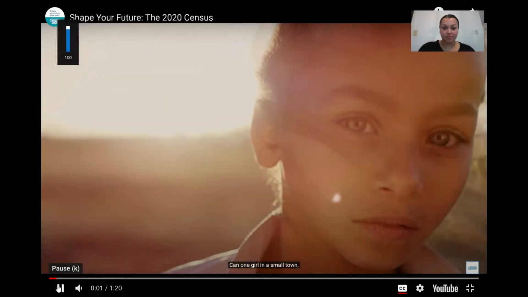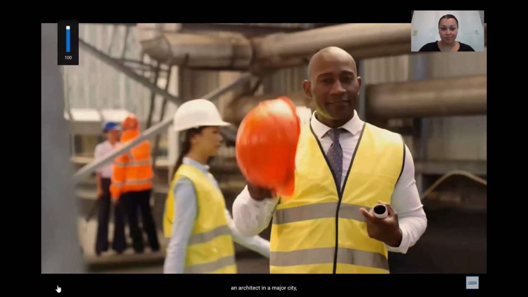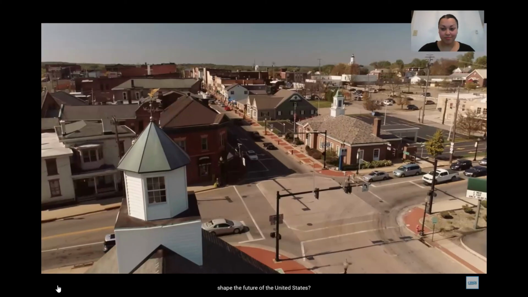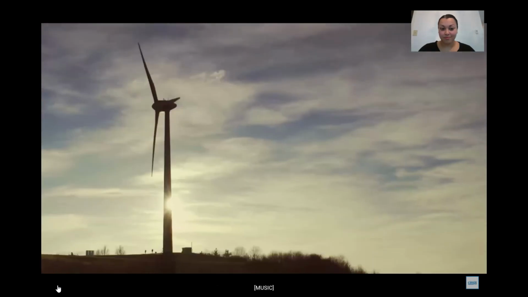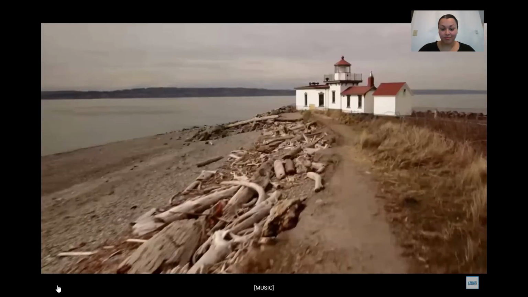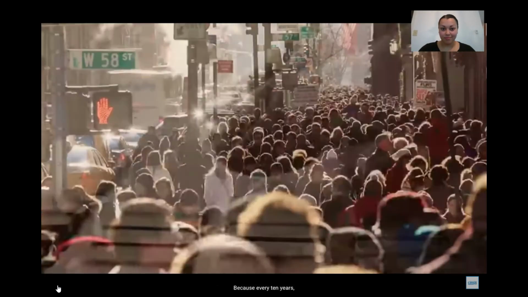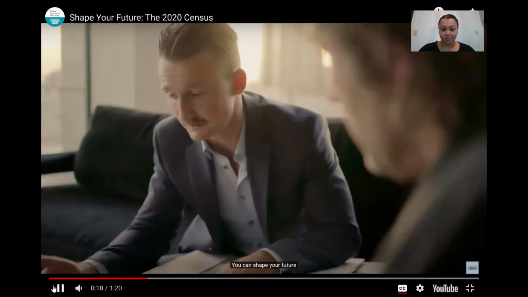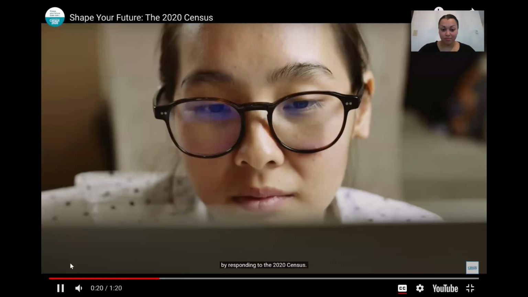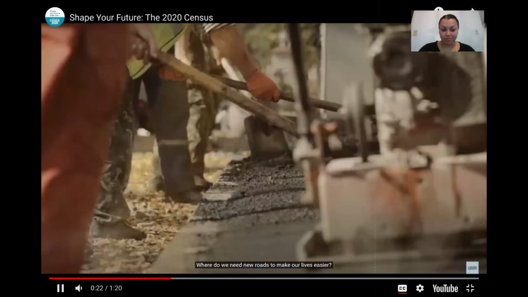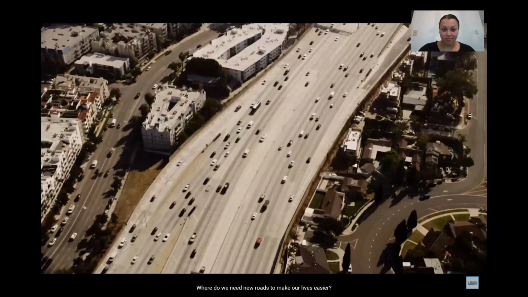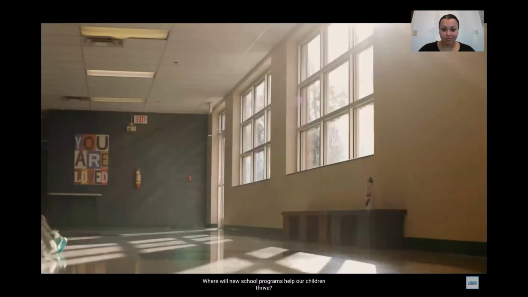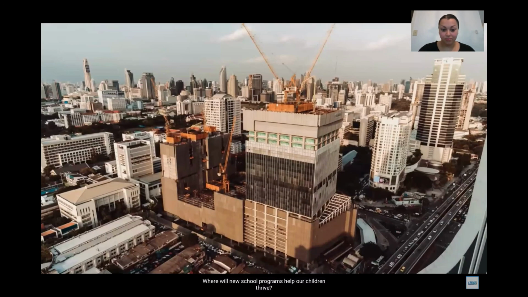Can one girl in a small town, an architect in a major city, and a suburban high school coach shape the future of the United States? Yes, they can. Because every 10 years, the census gives us that power. You can shape your future by responding to the 2020 census. Where do we need new roads to make our lives easier? Where will new school programs help our children thrive? Where could a new health clinic benefit neighborhoods?